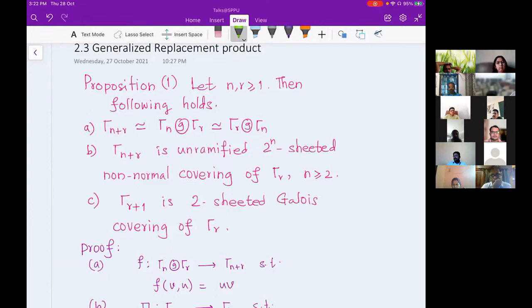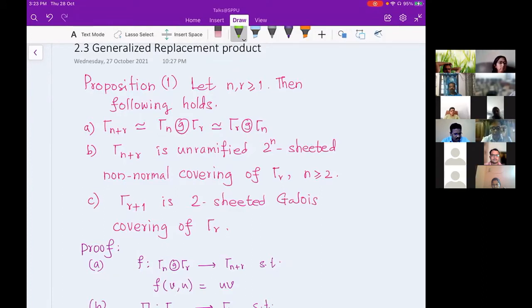But of course, Nekrasovich gave it for Schreier graphs of any group generated by bounded automata, and ours was only for the Basilica group. People were already aware, at least Grigorchuk, Nekrasovich and their students, that the next level, Gamma n plus 1, is a kind of covering of Gamma n. But they were not aware that whatever characterization we could do is a Galois theory of graphs: there is a covering called unramified covering, then a covering called d-sheeted unramified covering, and then again a normal covering or non-normal covering.